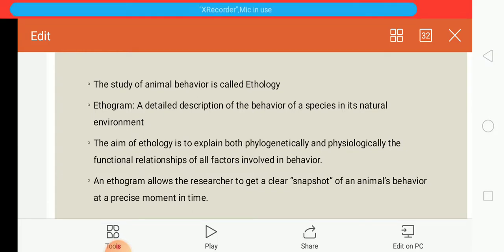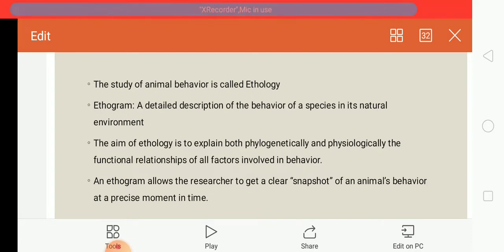Okay, you can also do a combined study, or comparative studies can also be carried out using the ethogram, in which the researcher can begin to draw a conclusion about which type of behavior might be most common for a species or among different species, or when certain kinds of action are most likely to occur. So all these studies can be carried out by using an ethogram.